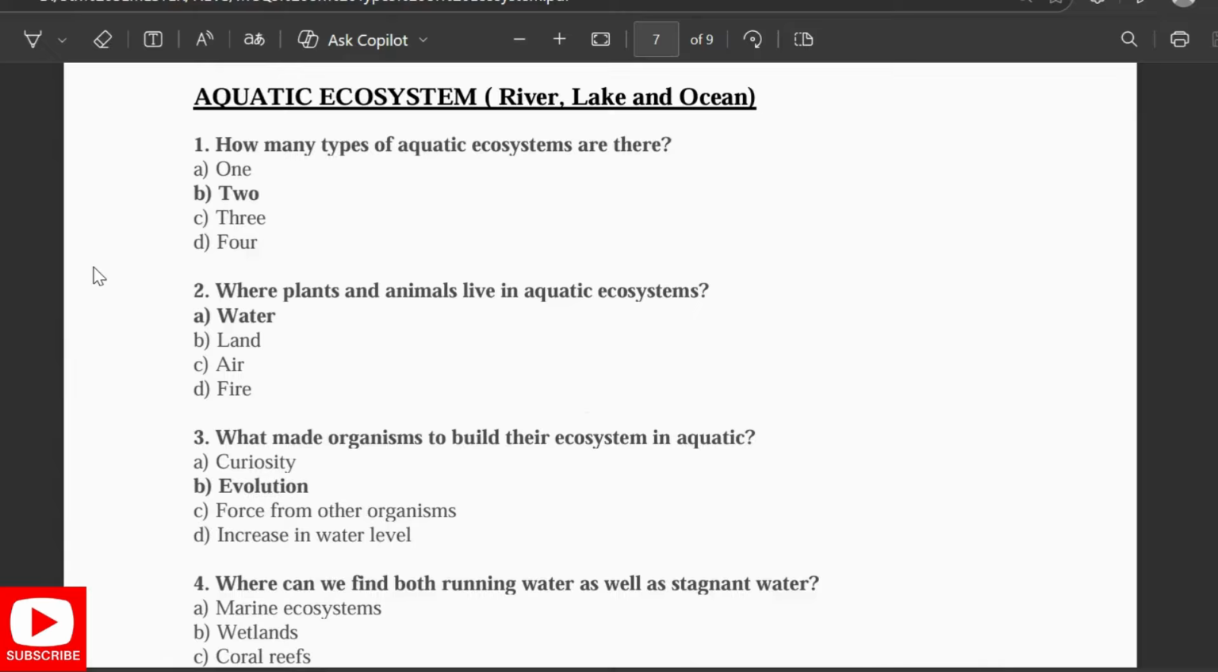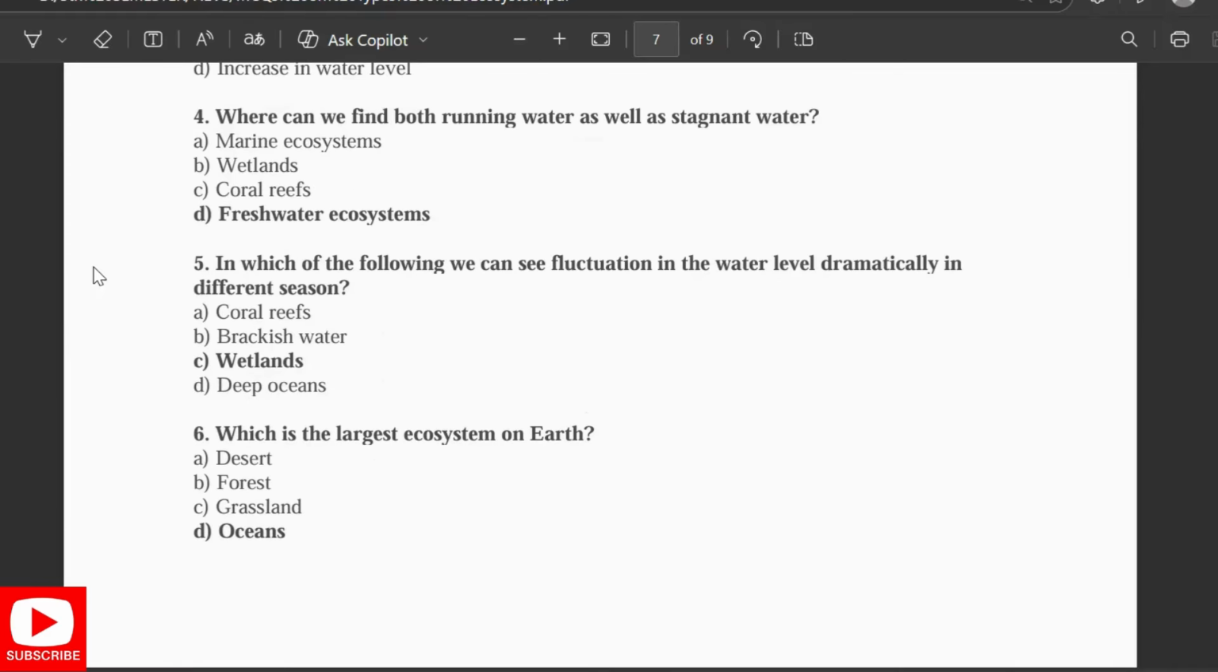Aquatic ecosystem. Here, how many types of aquatic ecosystem are there? Two types, where plants and animals live in the water. What made ecosystems build their ecosystem in water is evolution. Where can we find both running water as well as stagnant water? In the freshwater ecosystems. In which of the following do we see the water level fluctuate dramatically in different seasons? In the wetlands.